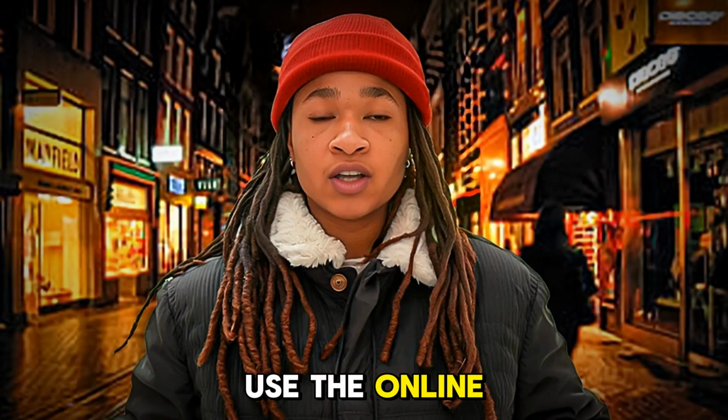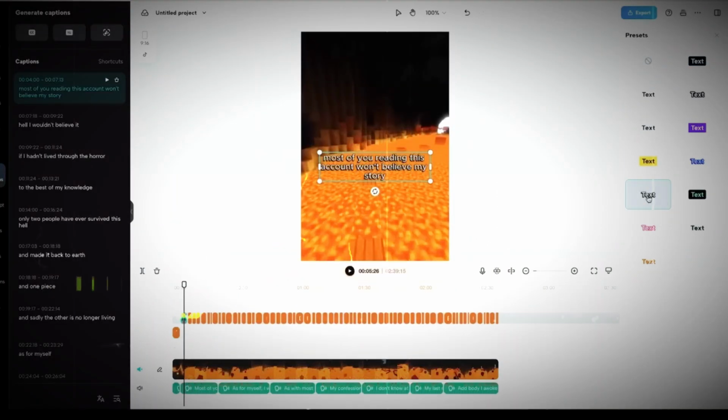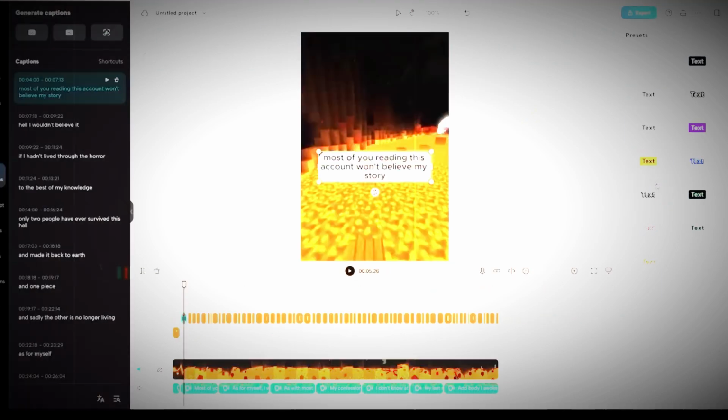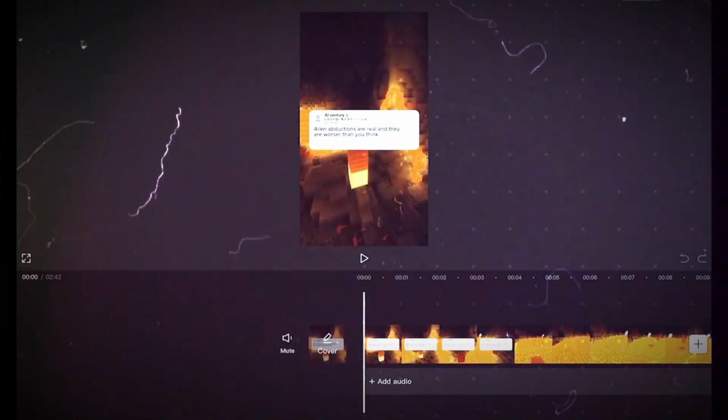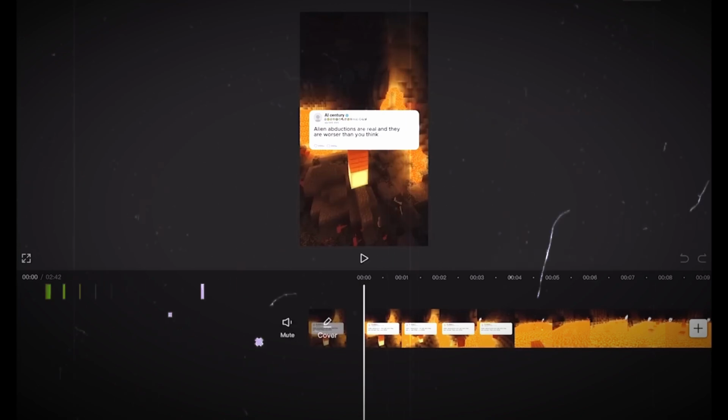While you can use the online desktop version of CapCut to auto-generate captions, I've noticed that it doesn't offer a wide variety of templates, so I recommend using the CapCut app for this step. Once you've opened the CapCut app, add your exported video. After that, click on text followed by auto captions.